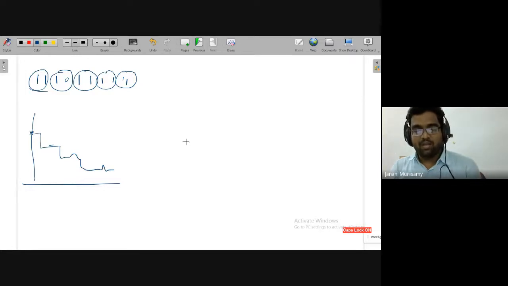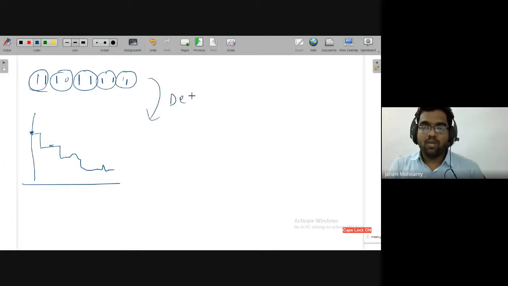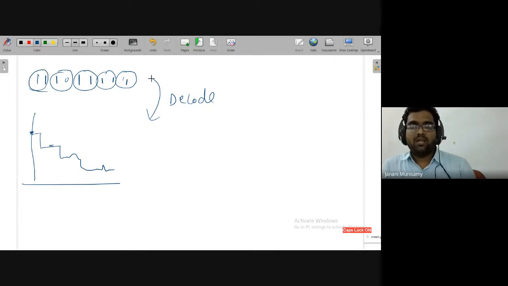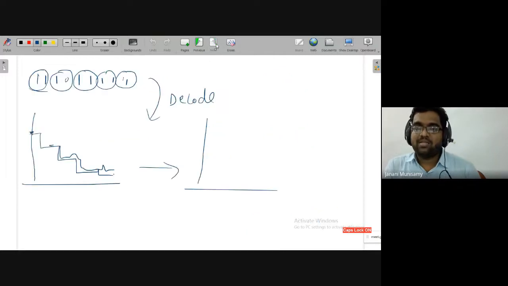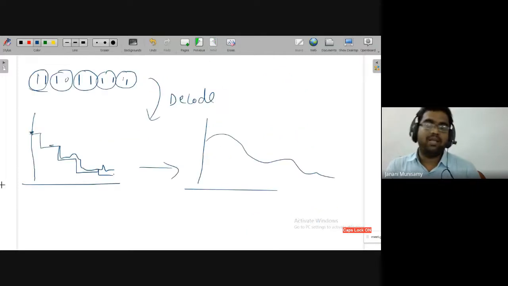We are at the receiver side, so first I have to decode this. From the bits at the receiver side, I have to form the digital signal. So now I will get it in terms of levels. Then from the levels, I have to get the exact shape.